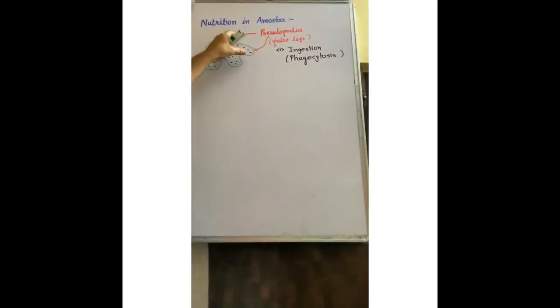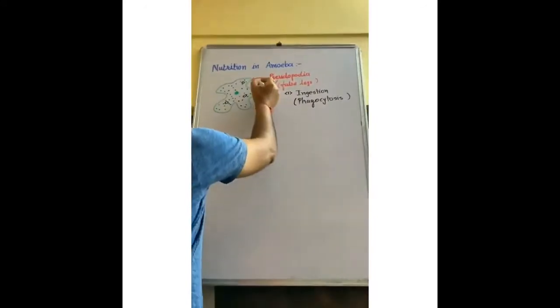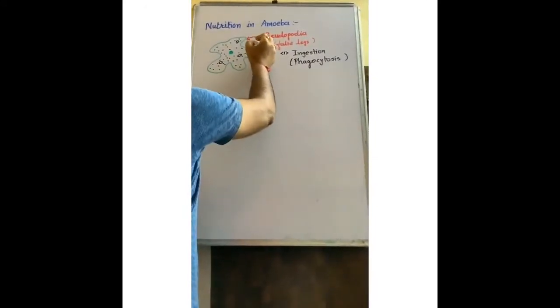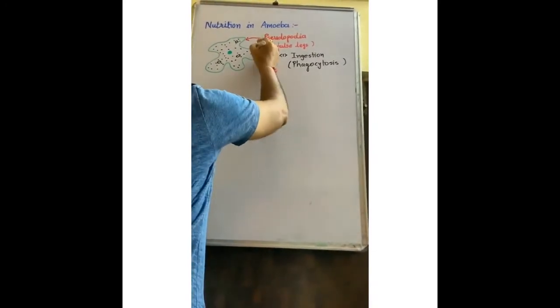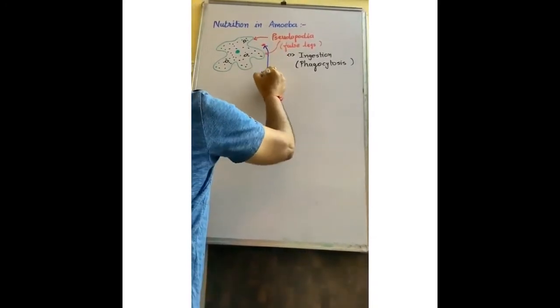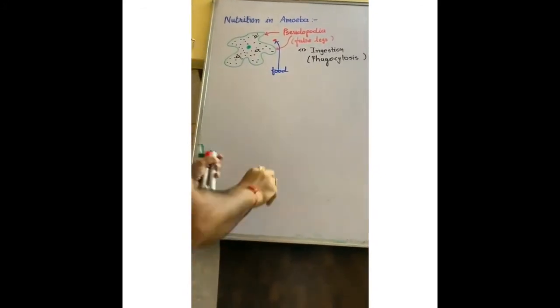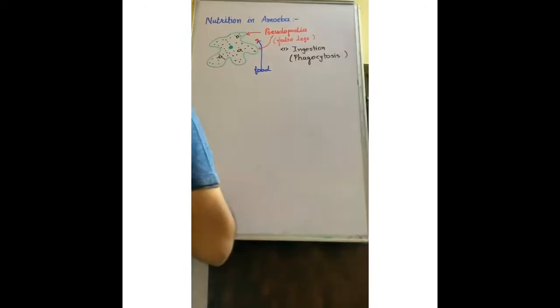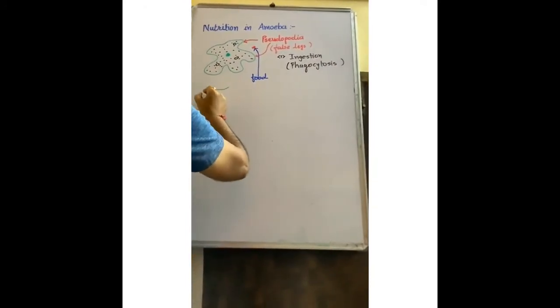With the help of this pseudopodia, suppose amoeba found a food particle nearby. Suppose this is the food particle. Then amoeba spreads its pseudopodia towards the food particle, just like this.